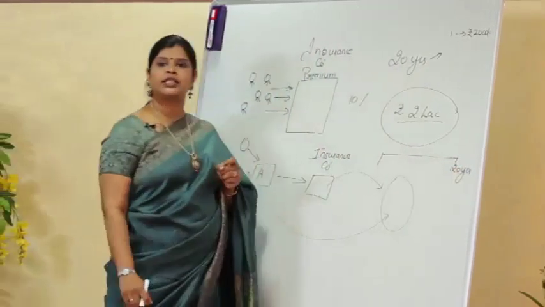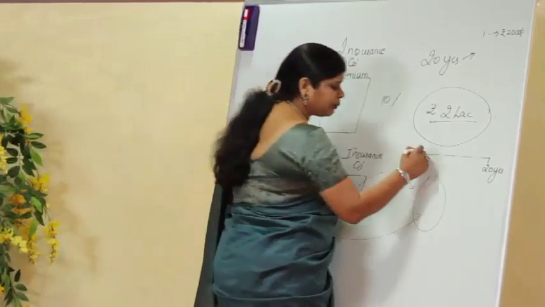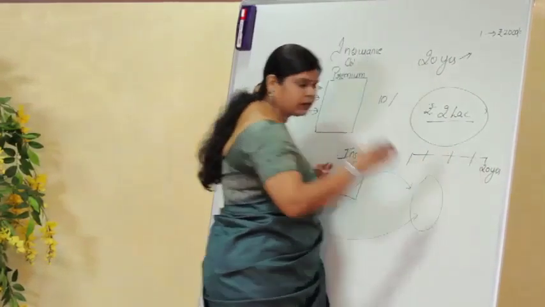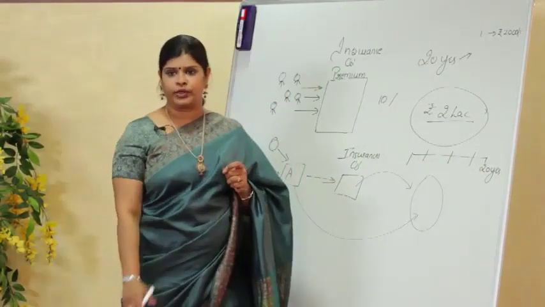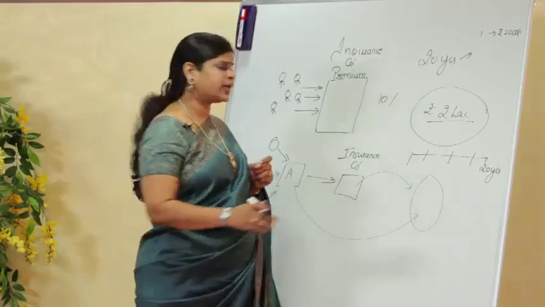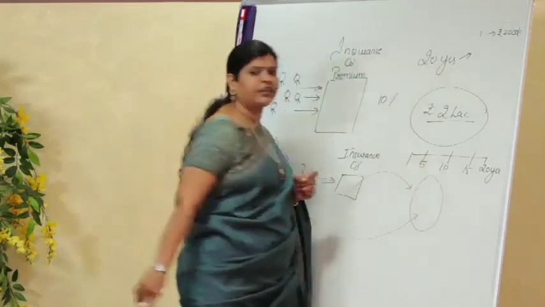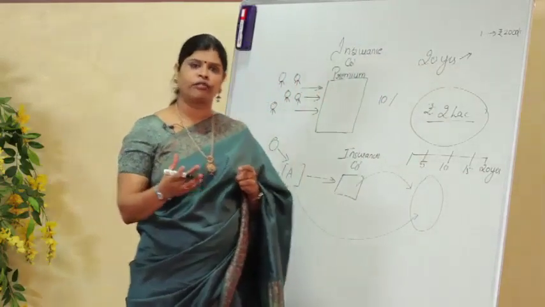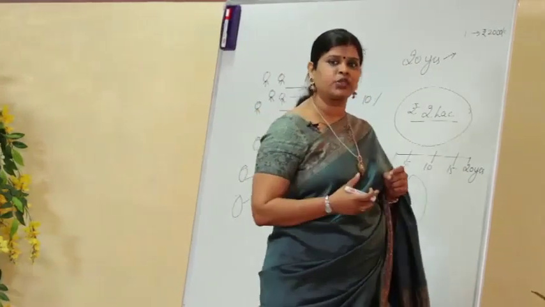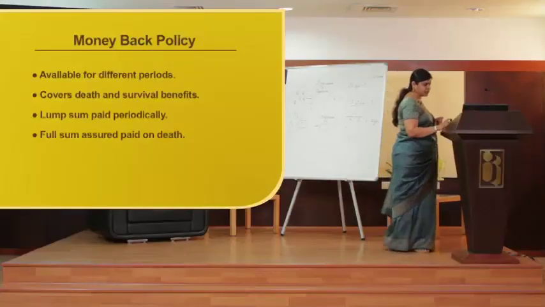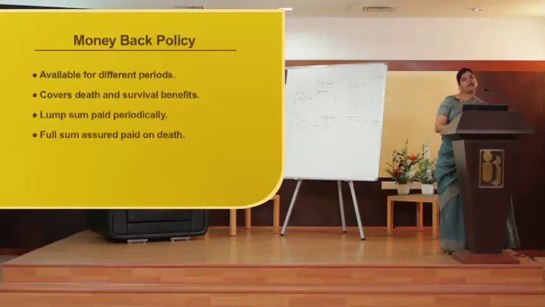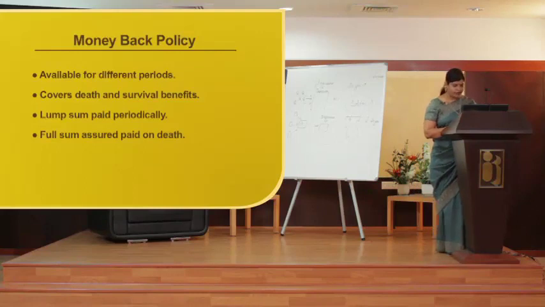So this money back policy is going to return back my money after certain time intervals, right? Let's say after every 5 years, 5, 10, 15, a certain sum of money will come back to me under money back policy. So it covers death and it also gives me a survival benefit.